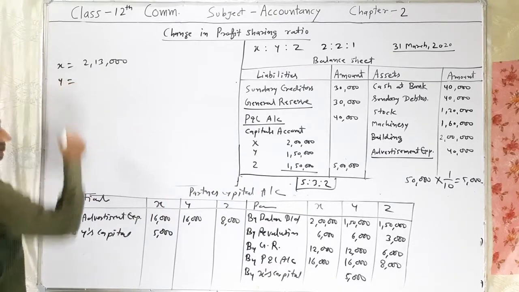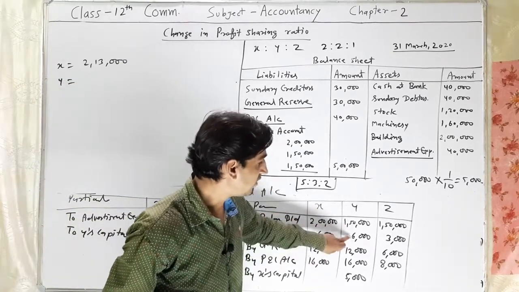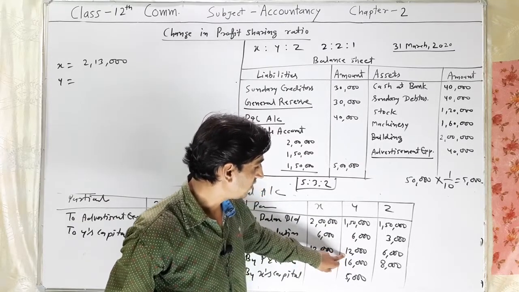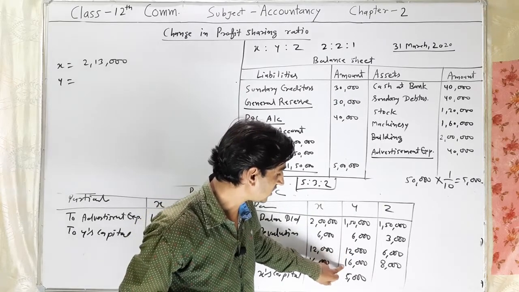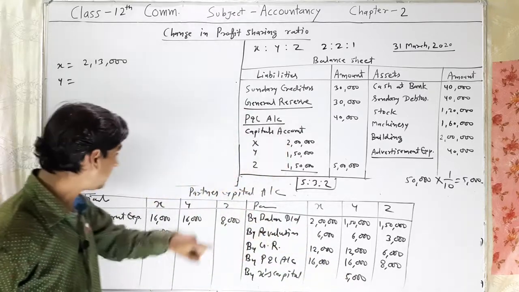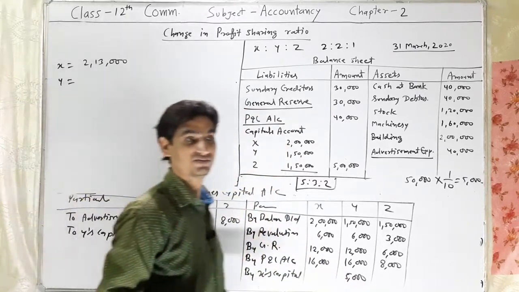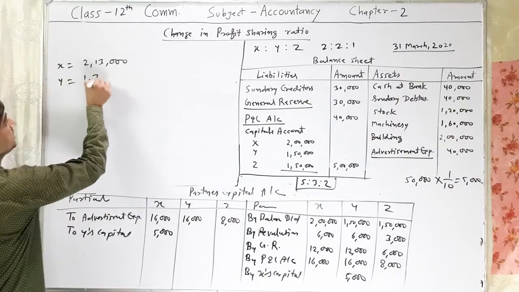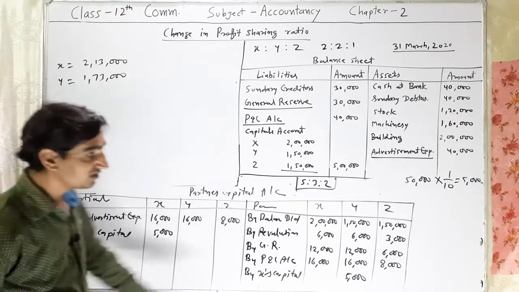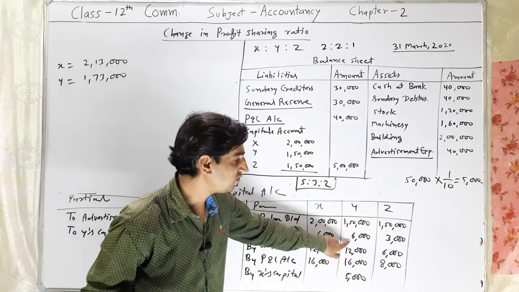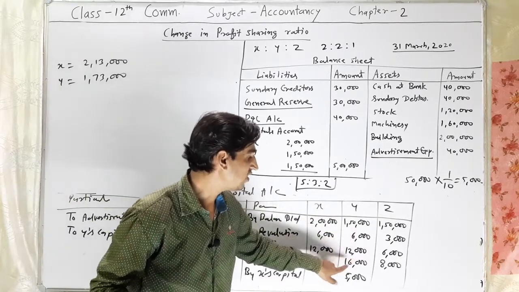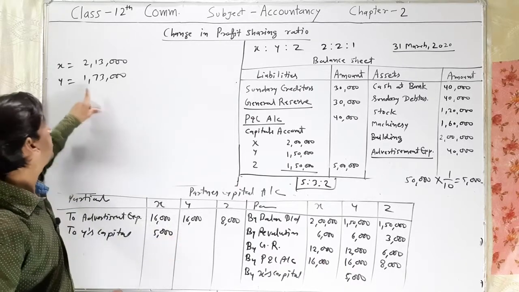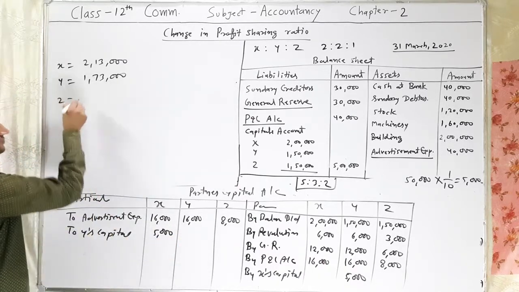For Y, 1,50,000, 1,56,000, 1,68,000, 1,84,000, 1,89,000 minus 16,000. The balance will be 1,73,000 for Y.